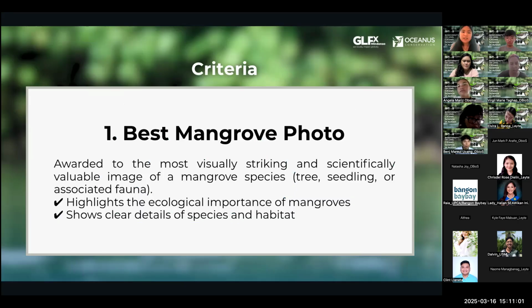So the first criteria is that we will be selecting one winner for the best mangrove photo. This award will go to the most visually striking and scientifically valuable image of a mangrove species. The submission can, of course, contain not just one photo but multiple photos. It has to highlight the ecological importance of mangroves and show clear details of the species and its habitat. And note, for all the criteria, we need to be able to see that you've been able to apply the different tips that we have shared with all of you for this program.